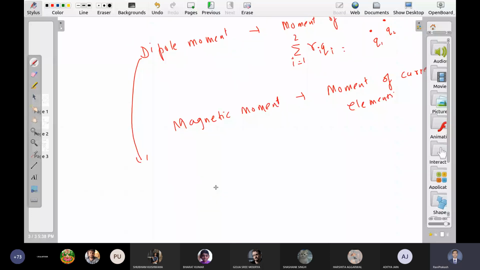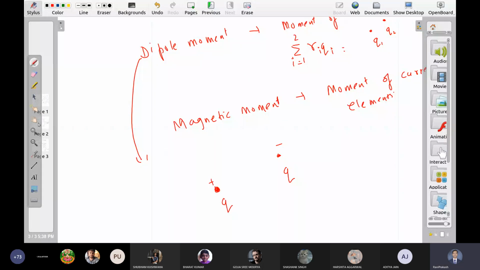So let us say we have one charge here, q1. We have one charge here, q2. Okay. Let us say this is positive. Let us assume this is negative. And let me assume these to be positive, these to be same. Why are we taking them the same? Because you will get something which you already know.